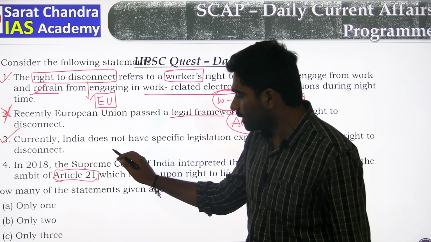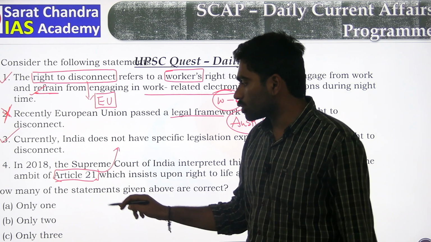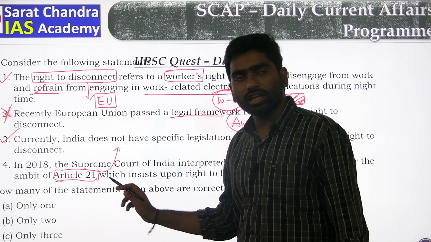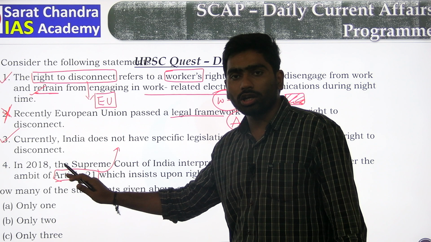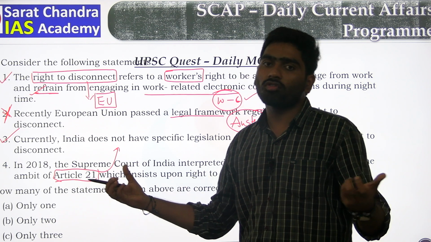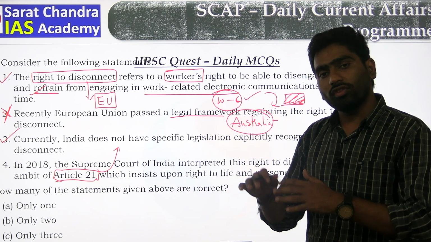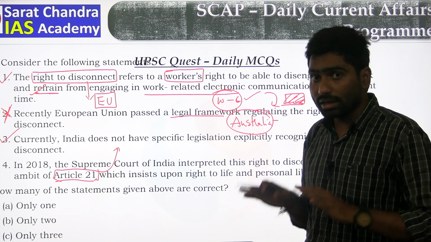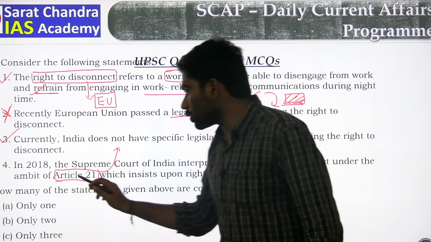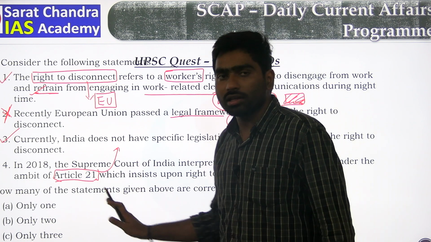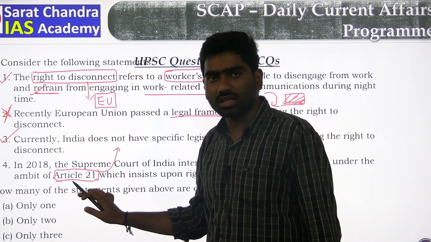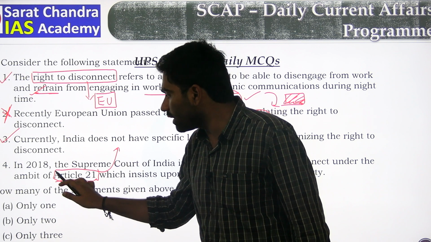But some things are directly there in the Indian Constitution, but the Supreme Court through various judgments increased the ambit of Article 21, it widened the scope of Article 21 in various cases. But till now there is no such instance by the Supreme Court regarding the inclusion of right to disconnect under Article 21.